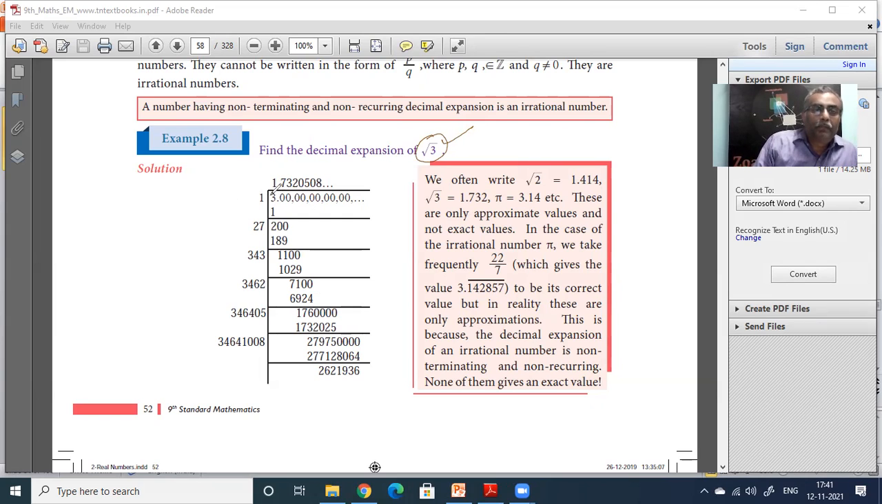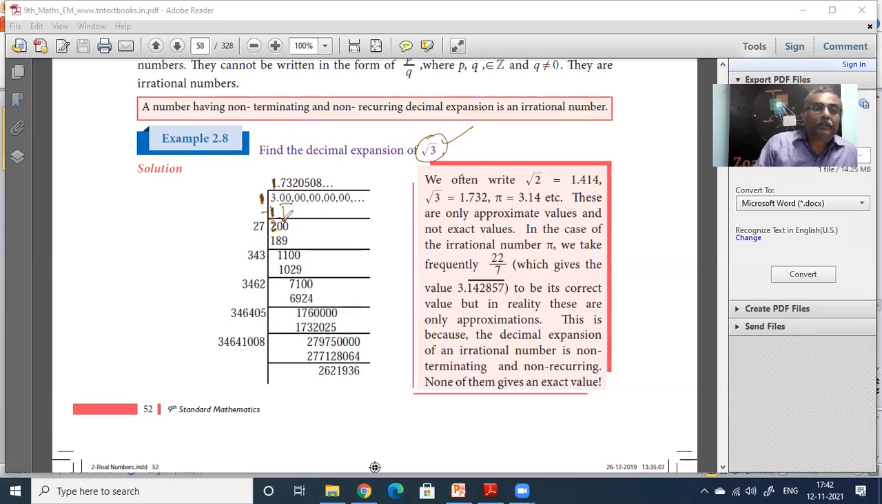Now take 3. In 3, you take the first 1. Only 1 will go in 3, one time. Remainder is 2. So you put 1. 1 into 1, how much? 1, you put there. Then subtract, 3 minus 1, 2. Now you bring this 0, 0 here. You cannot bring 1 zero here. You have to bring 2 zeros here, because it is square root.